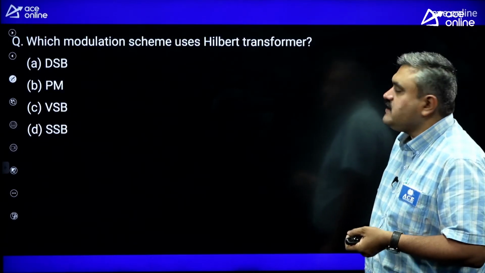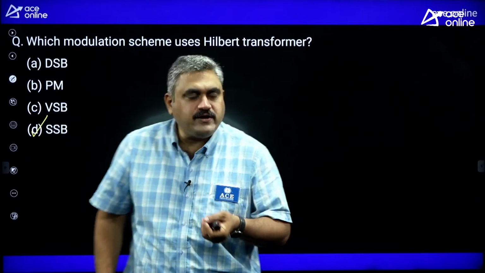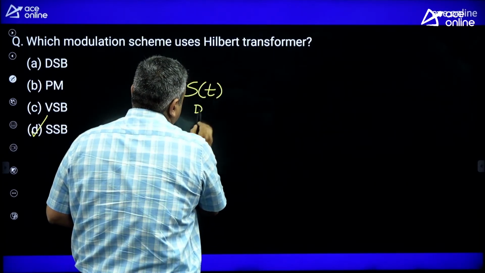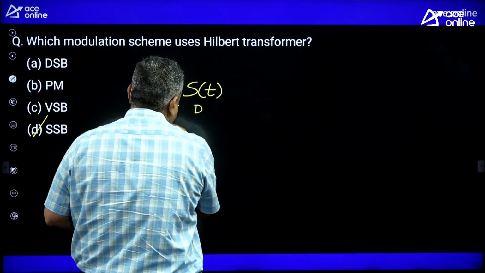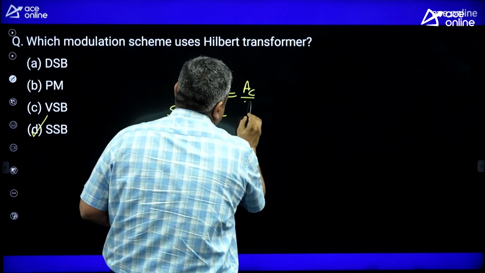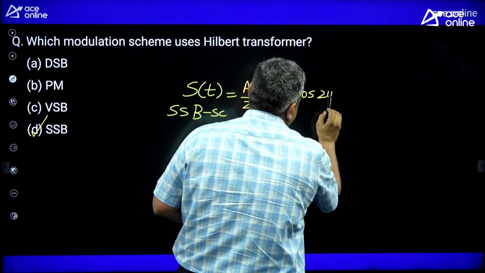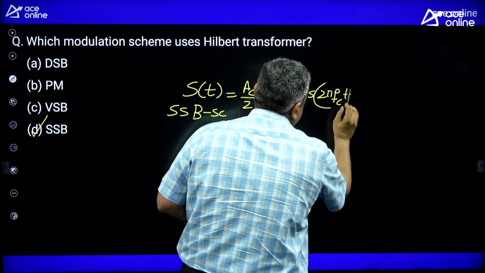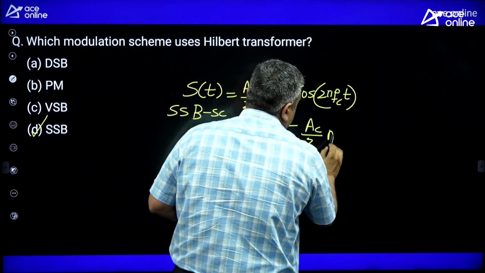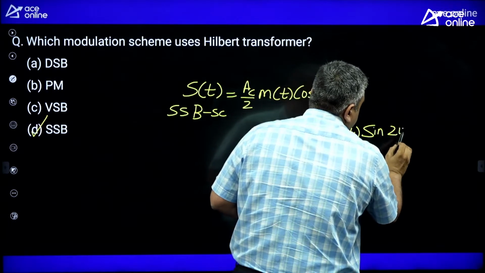Which modulation scheme uses Hilbert transform? So Hilbert transform is used only in SSB. So what is a modulated signal expression? If you take S of t of an SSB-SC signal, we are having Ac by 2 m of t into cos 2 pi fct, it will be either minus or plus Ac by 2 m cap of t into sin 2 pi fct.